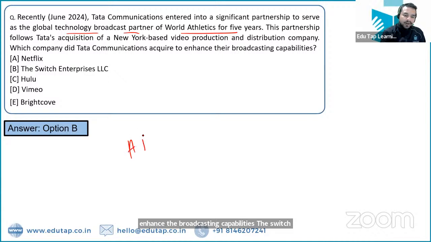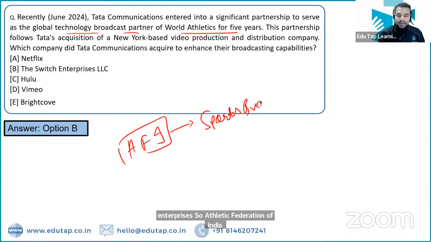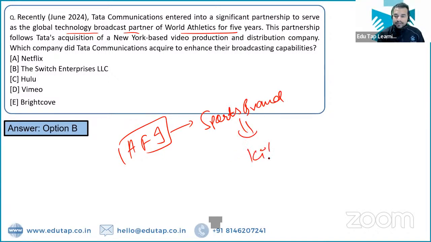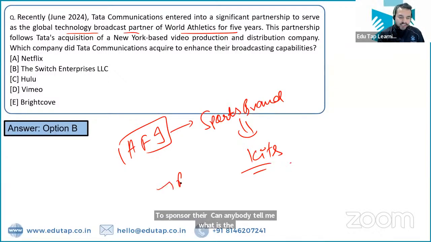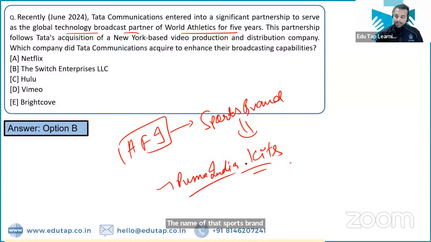Athletic Federation of India ने एक particular sports brand के साथ tie-up किया है to sponsor their kits. Can anybody tell me what is the name of that sports brand? The name of that sports brand is Puma. Puma India is the right answer. This is the right answer.